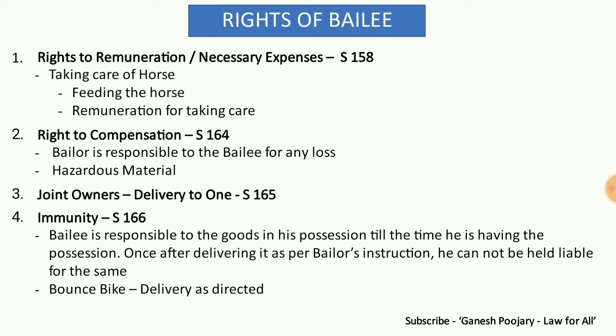The third right is joint owners. If there are joint owners, instead of delivering to all, the bailee has the right to deliver to any one among them. For example, if there is a horse which is owned by 10 people, they are the 10 joint owners, and the bailee cannot search for all of them and deliver when all of them are together. So what he can do is, instead of delivering it to 10 different people, he can deliver it to one, and that's the completion of bailment terms as per section number 165. I hope that's very clear.